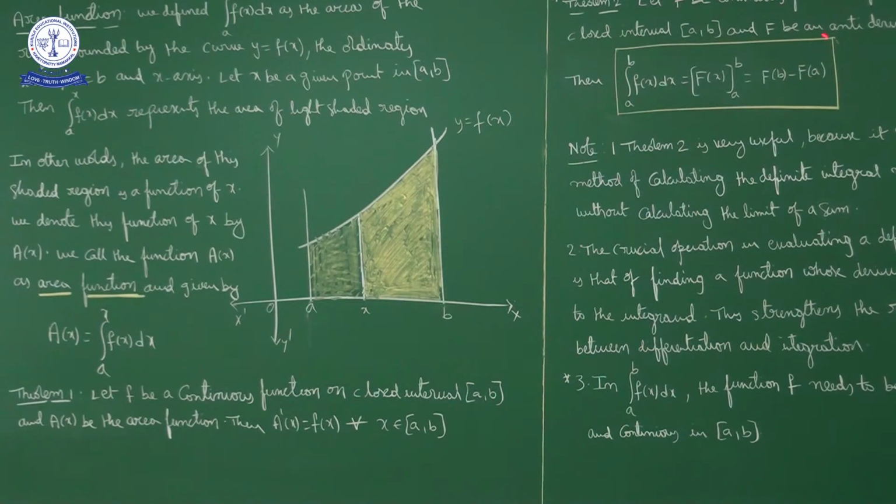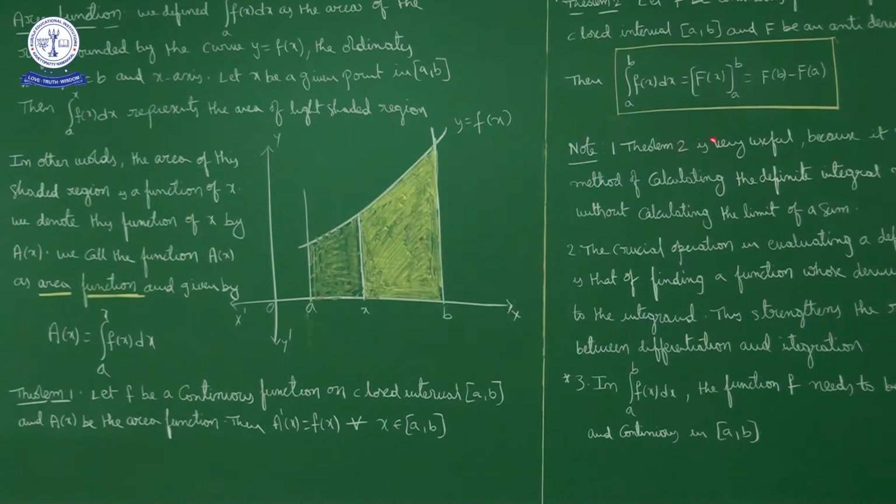Let f be a continuous function defined on closed interval [a, b], and capital F be an antiderivative of small f. It is nothing but the integration of small f. Then the integral from a to b of f(x) dx is equal to capital F(x) from a to b, apply the upper limit capital F(b) minus apply the lower limit F(a). Here what we will do is, first of all we will find the indefinite integral. After that we will apply the upper limit minus the lower limit.